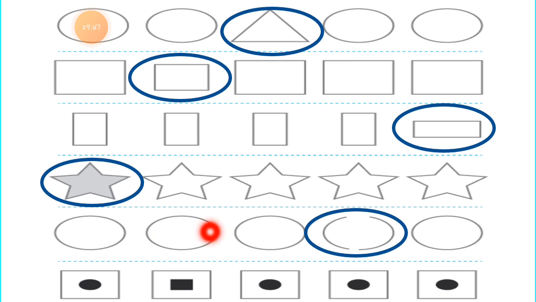Next one, the last one, which one is an odd one? All the others have square and circle in them, but in the second one there is square and square in it. That one is an odd one.